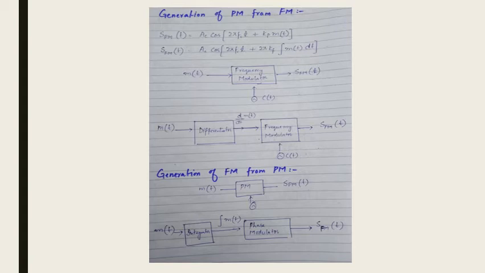So if we have a frequency modulator, then m(t) will be the input and c(t) will be the carrier signal, and at the output of this frequency modulator we will have a frequency modulated signal. Now what we want is to pass the input signal through the frequency modulator, but have a phase modulator at the output.